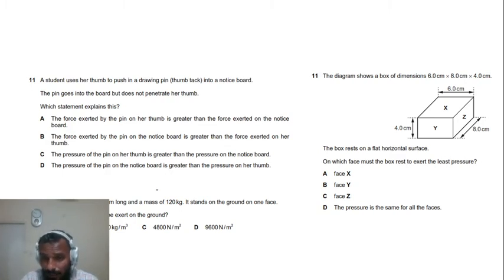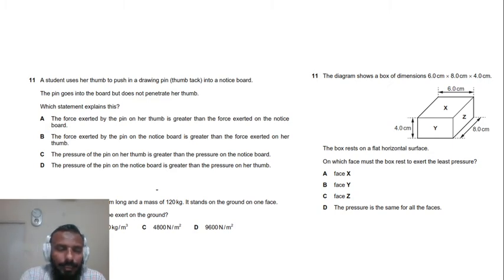So just again bring the same formula in your mind and check the relation. Pressure is inversely proportional to area. Larger the area, less the pressure. Now check which face has a larger area, x, y, or z. Now the face x has a larger area because 6 times 8 goes to 48 cm square. So that's the largest area in all the three faces. So face x is the right answer.